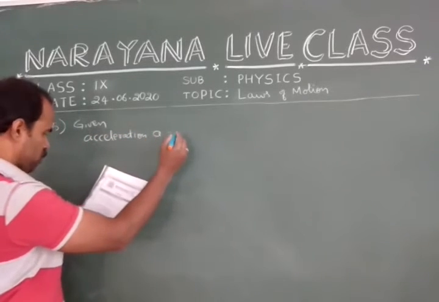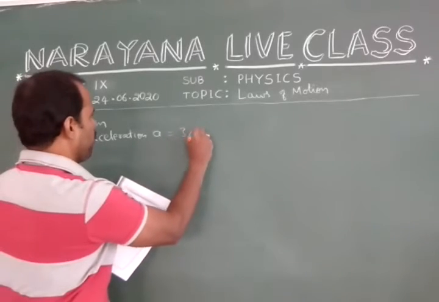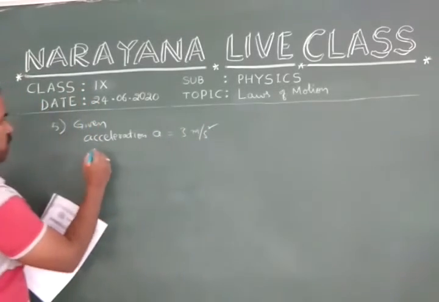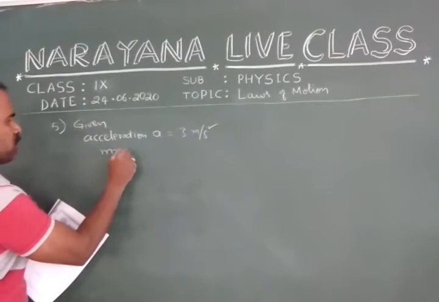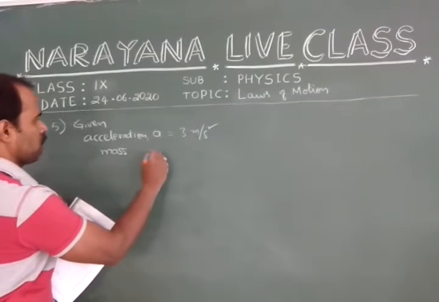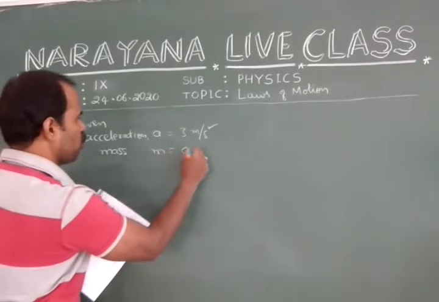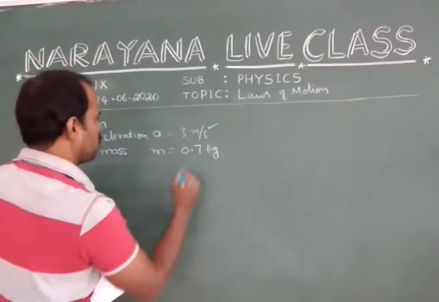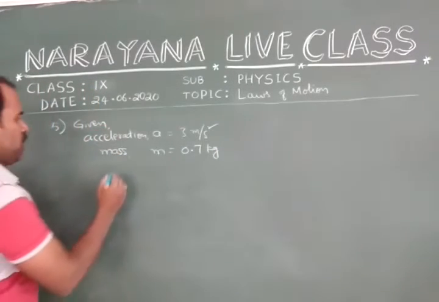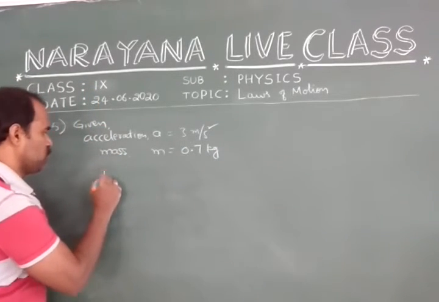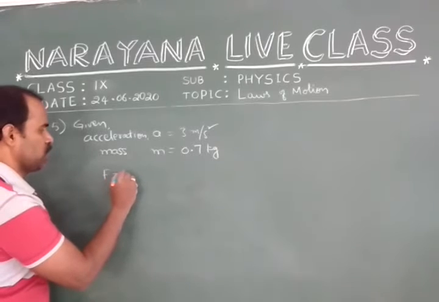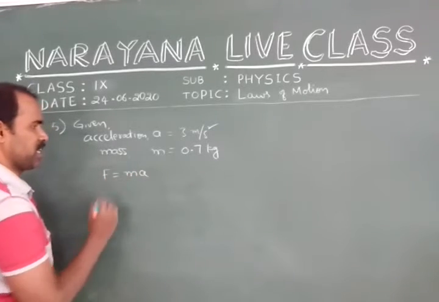Acceleration a is equal to 3 meter per second square and mass m is equal to 0.7 kg. We know force is equal to mass into acceleration.